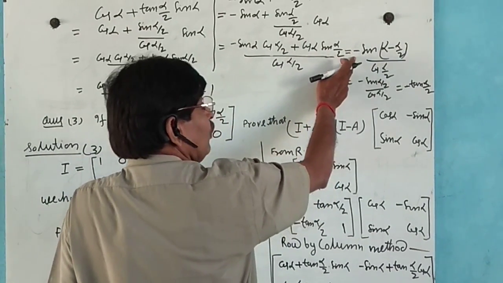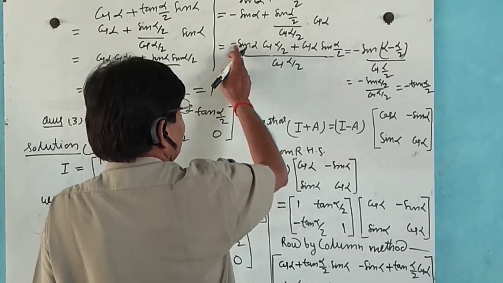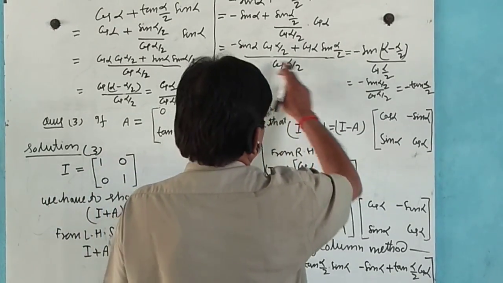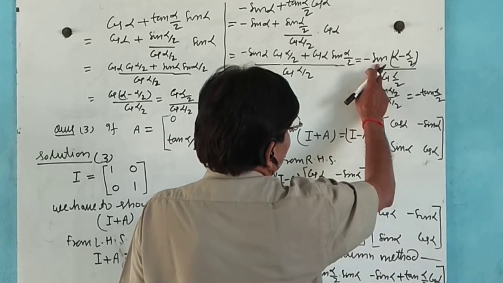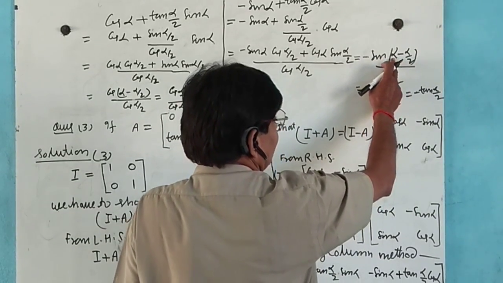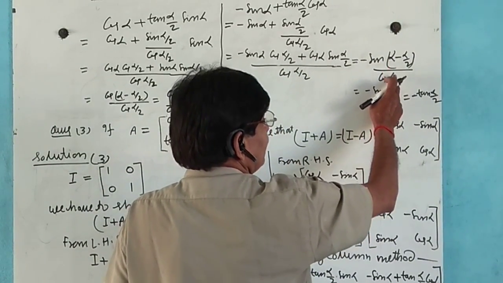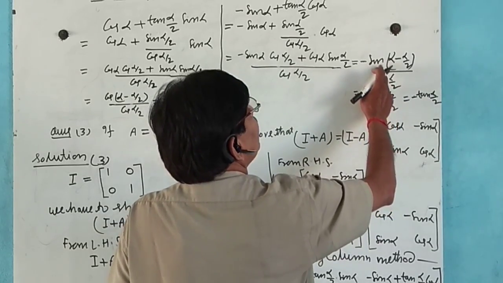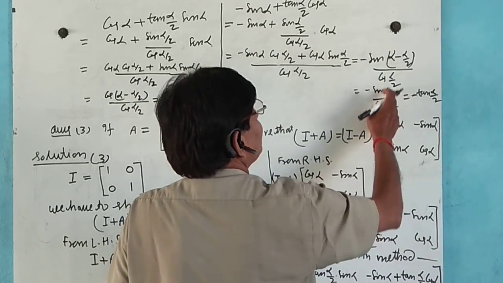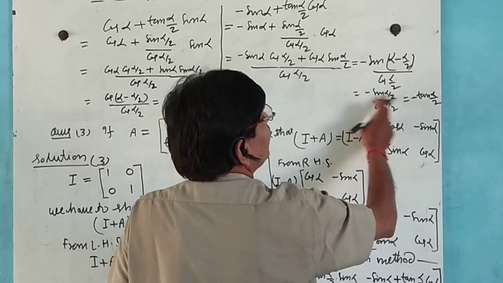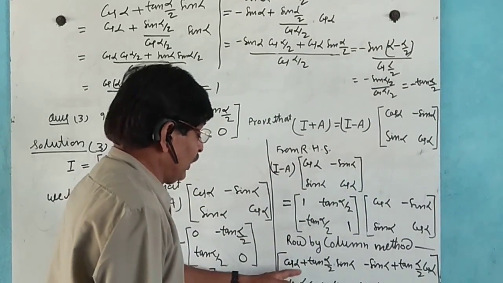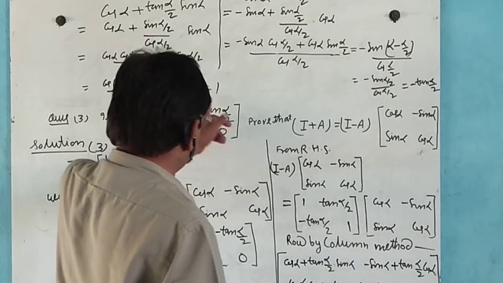Now we take the negative sign here. This is sin of A minus B, sin A cos B minus cos A sin B, that is sin alpha by 2 divided by cos alpha by 2 with negative sign, minus tan alpha by 2.